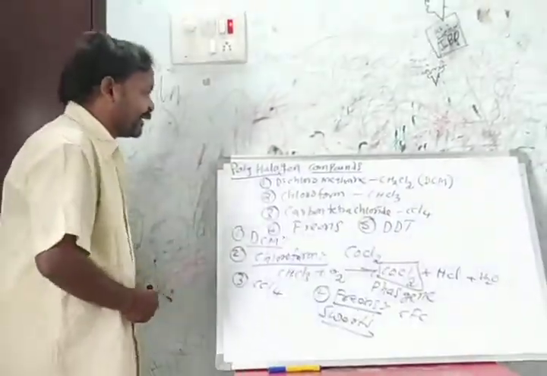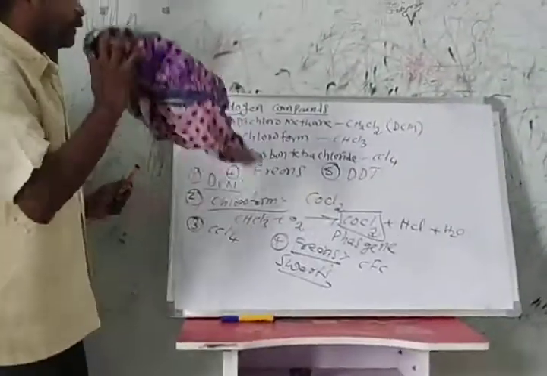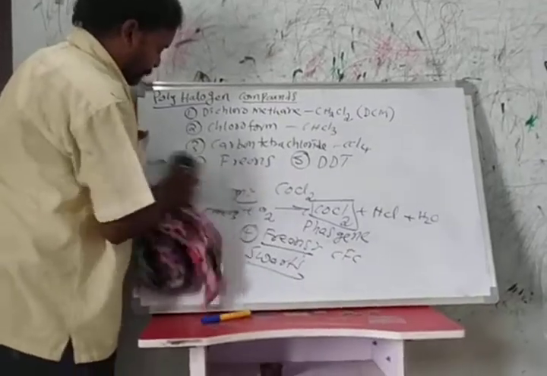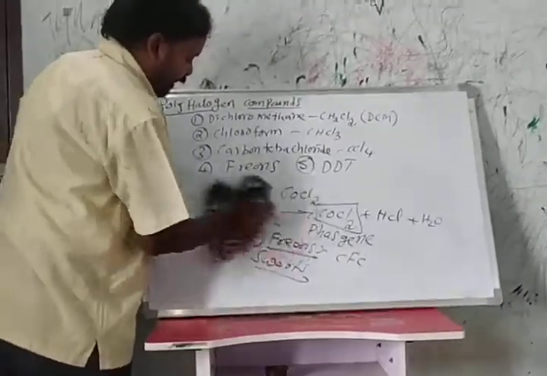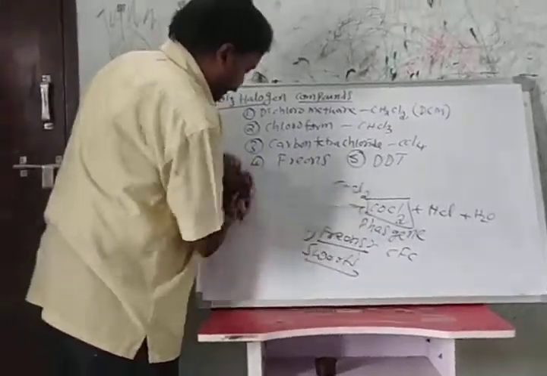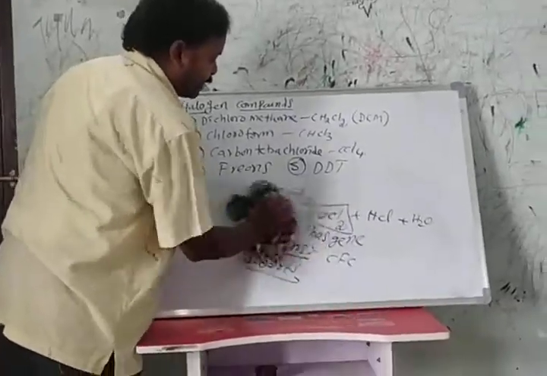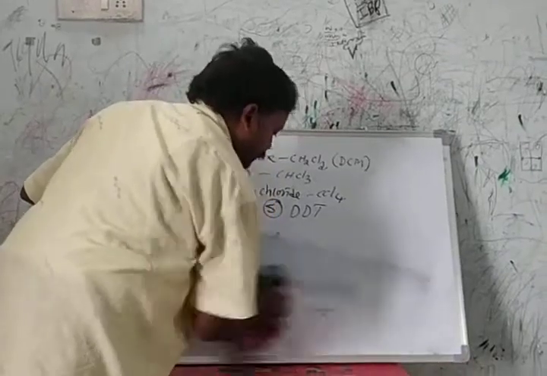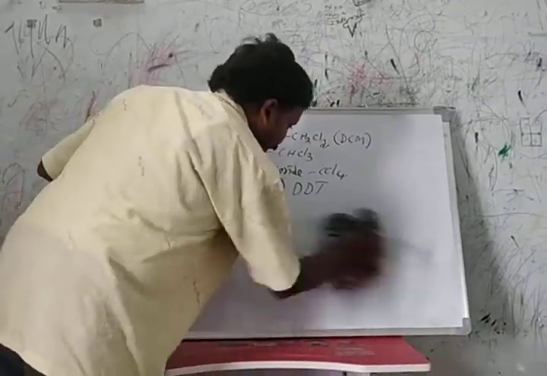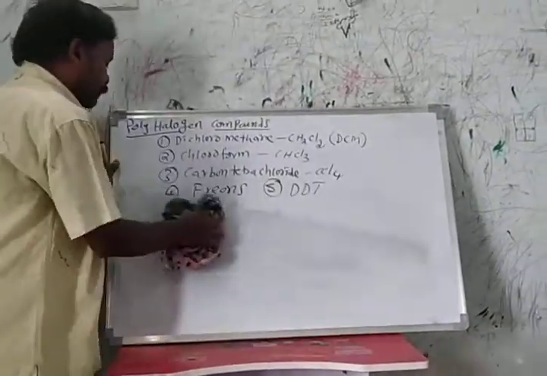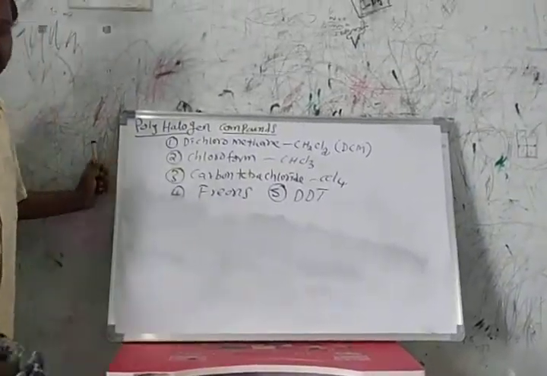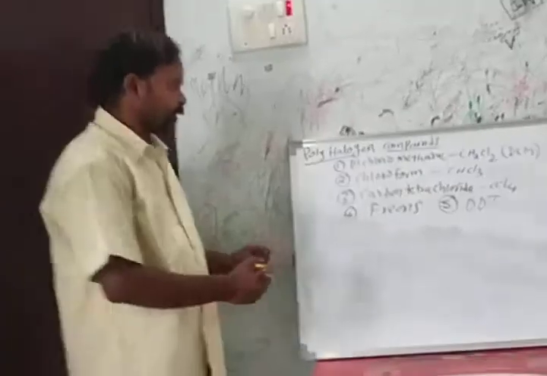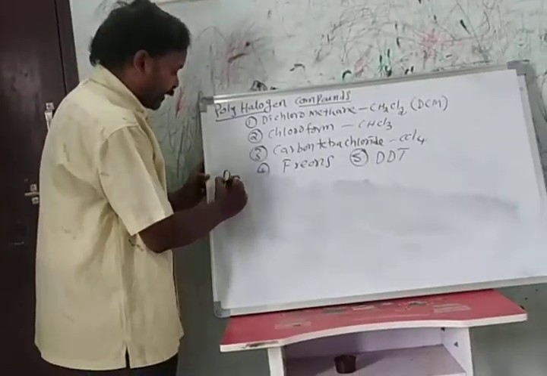Finally DDT. DDT means dichloro-diphenyl trichloroethane. This DDT was discovered at the time of the Second World War by Muller. For this discovery of DDT, Muller got the Nobel Prize in 1948.